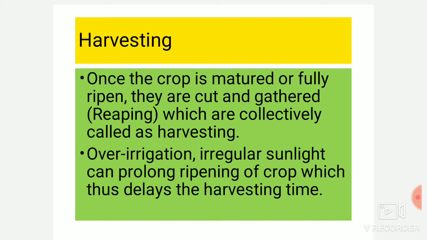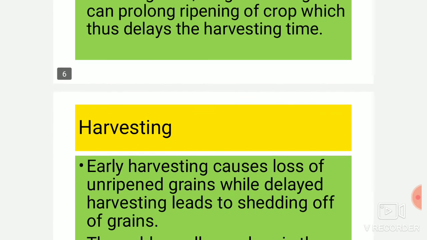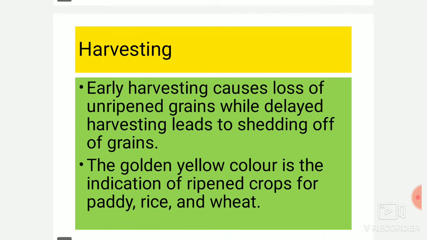Over irrigation and irregular sunlight can prolong the ripening of the crops, and thus can delay the harvesting time. So the proper amount of water is also required for getting crops matured at the proper time. Early harvesting causes loss of unripe grains, while delayed harvesting leads to shedding of the grains.